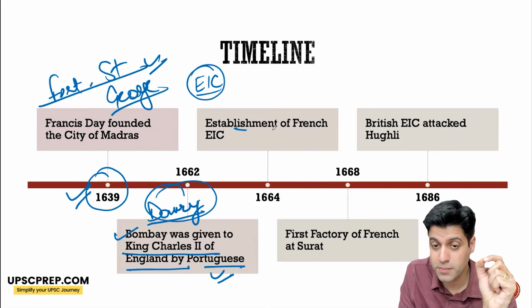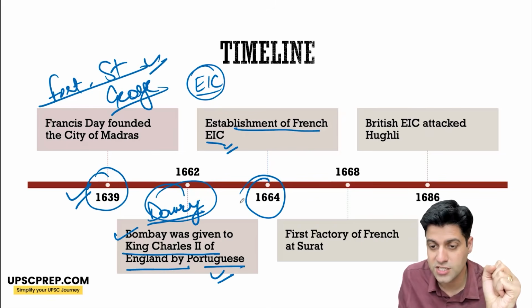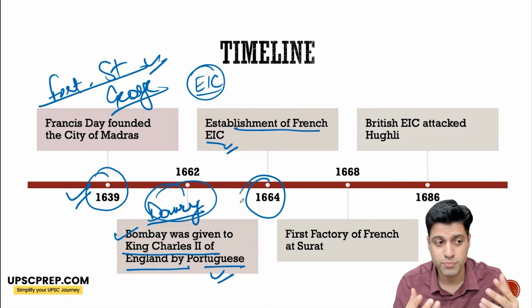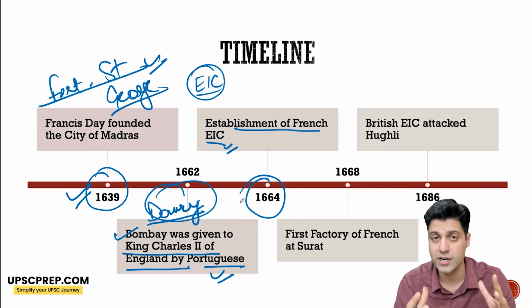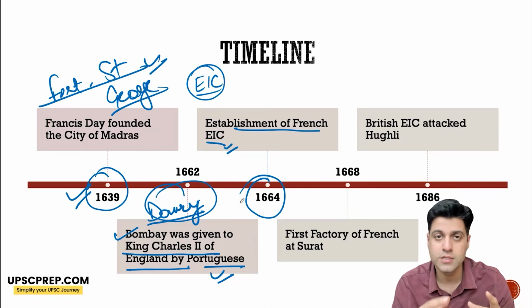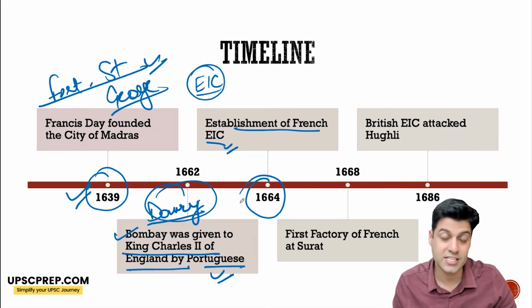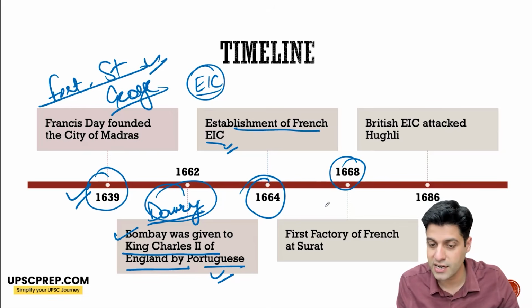So now we've understood another power. The French East India Company is also established in 1664, also trying to gain a hand in the very lucrative trade with India. India at that time was one of the dominating figures in global trade, be it spices, cloth or other things. To break the hegemony of older powers and the newer powers coming up, the French also formed the East India Company. In 1668, the French established their factory at Surat.